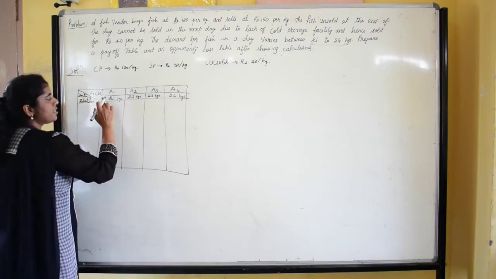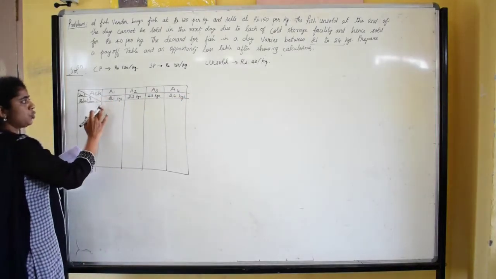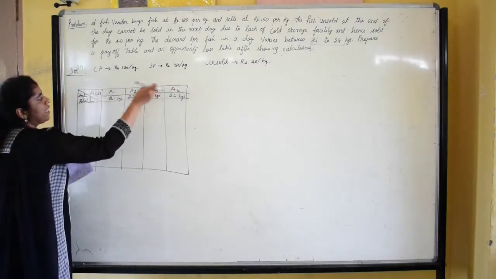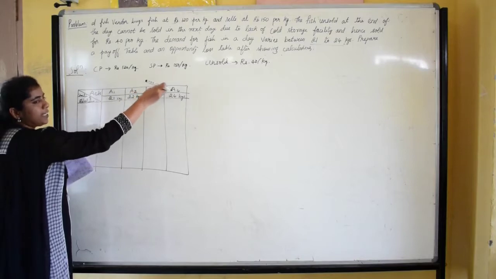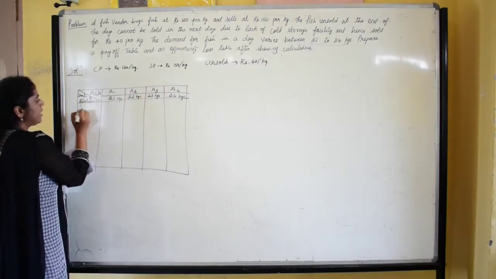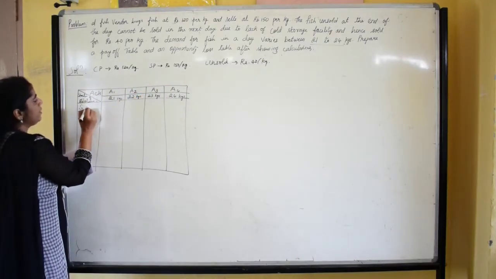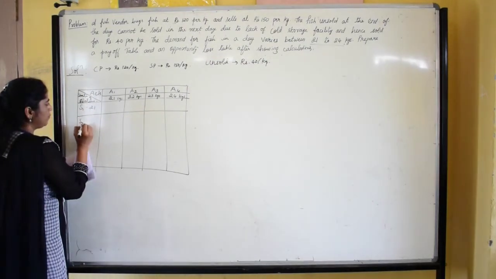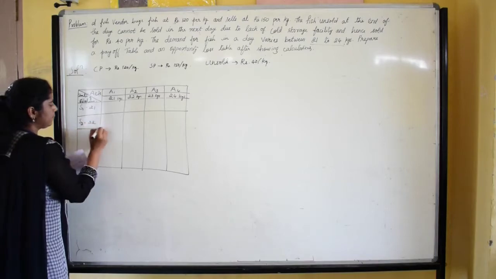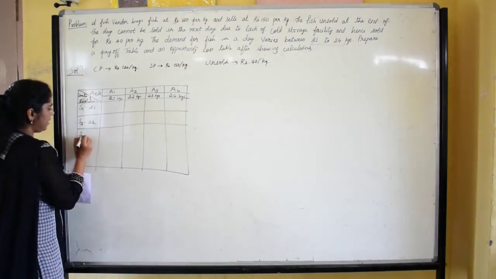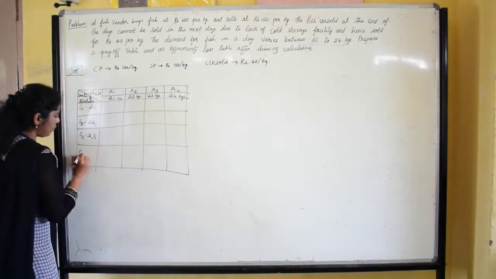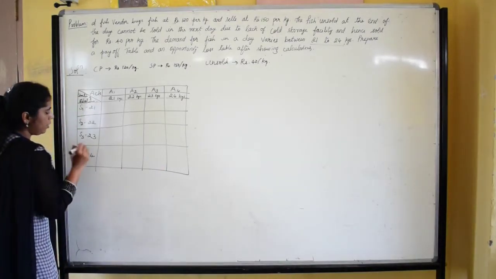So the decision has to be taken, or we have to choose under various criteria, which is the best alternative between A1, A2, A3 and A4. The state of nature, the demand for fish in the market, varies between 21 kgs, S1, 22 kgs, S2, 23 kgs, S3, and S4 you have 24 kgs.